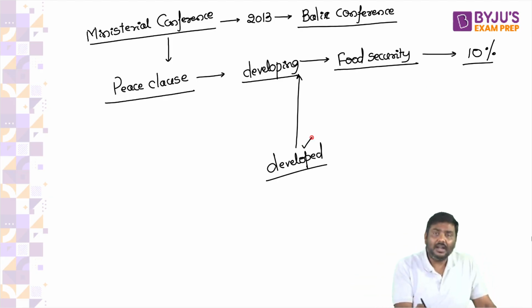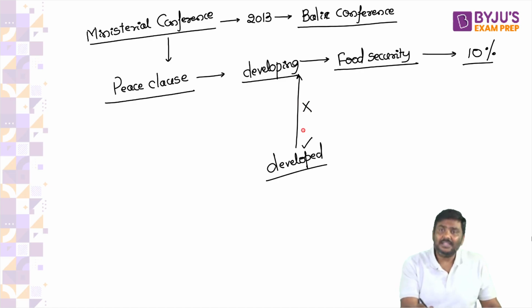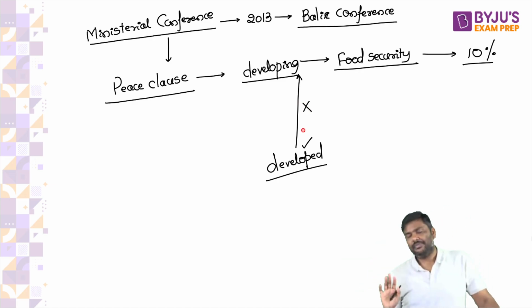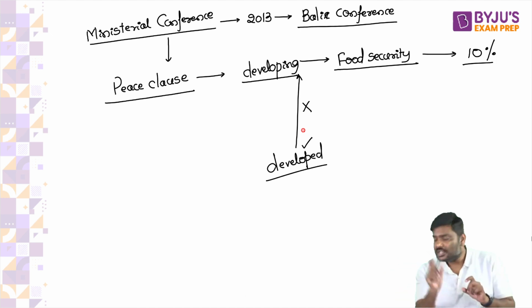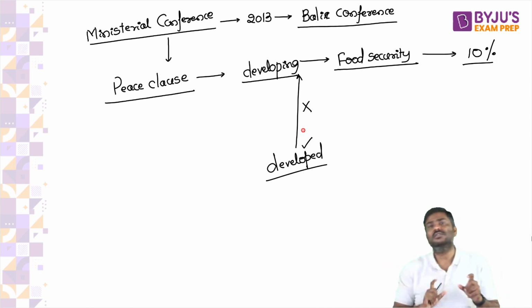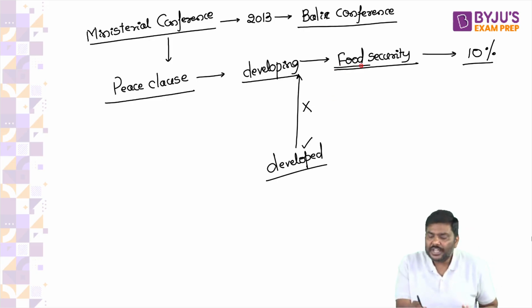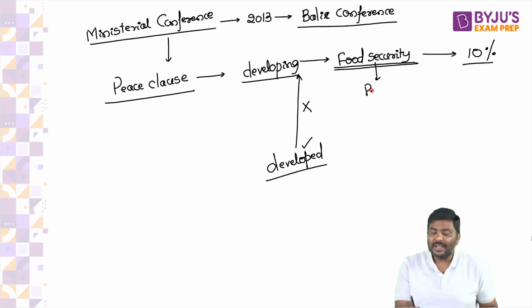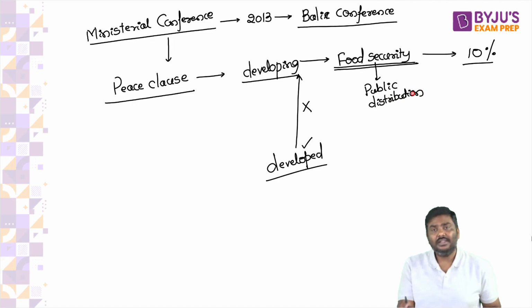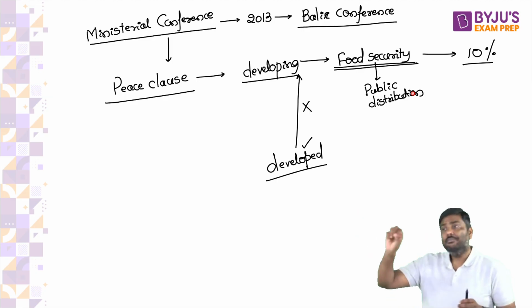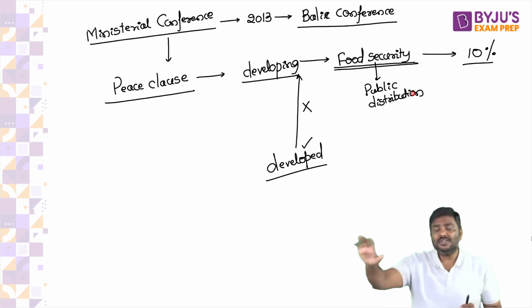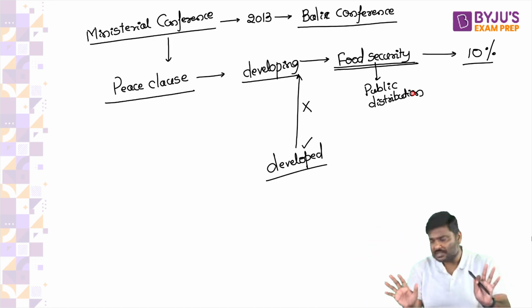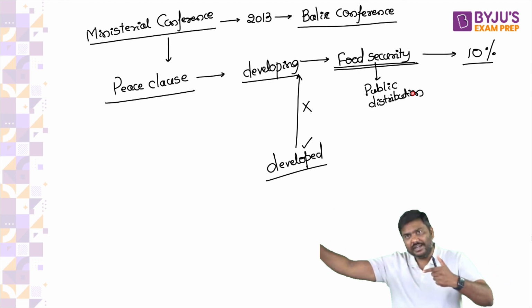Right? Anybody has a problem? Can I repeat it again? I'll repeat it. Please listen to me very carefully. It is there in the current affairs. Trust me, it is there in the current affairs. You can check Google. I'll repeat the peace clause again. If a developing country in the process of achieving food security will cross the 10% level under the agreement on agriculture, then a developed country cannot file a complaint against a developing country under WTO. Right? This is called the peace clause.